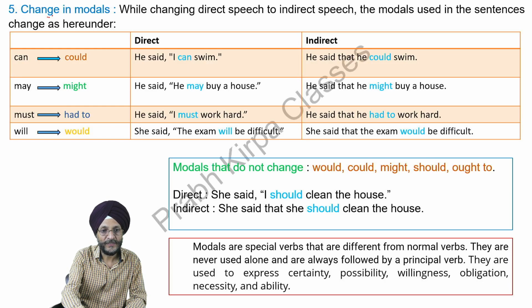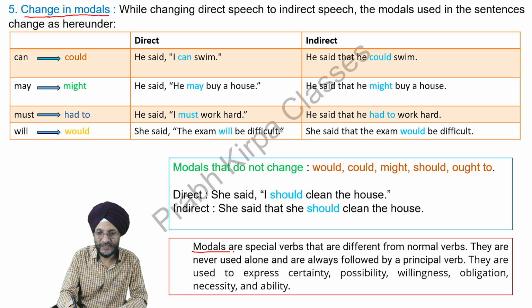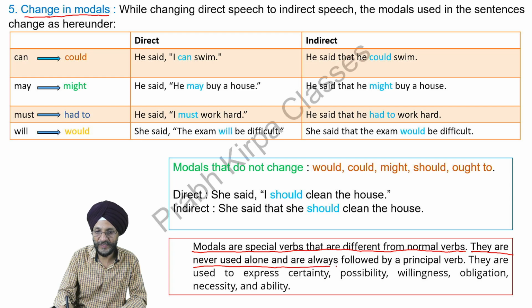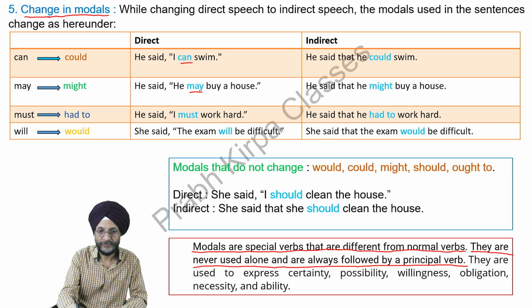Changes in modals. Before we understand what changes are there while converting from direct speech to indirect speech, we first understand what is the meaning of modals. Modals are special verbs that are different from normal verbs. They are never used alone. They are always followed by a principal verb. You can see these are the modal verbs. They are followed by the principal verb.